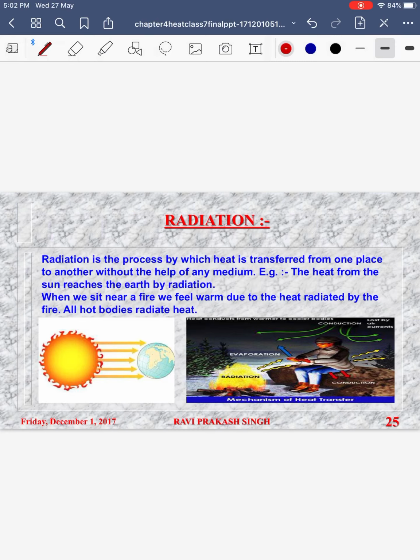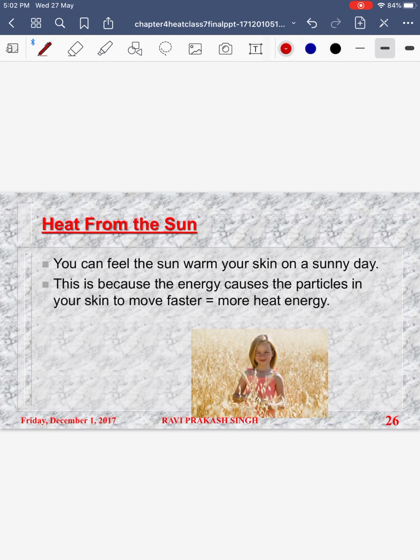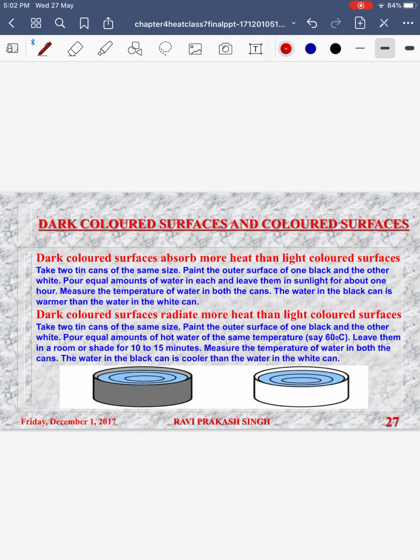Even if you are sitting at a distance from the fire, you feel the heat. That is because of radiation. That is why our skin feels warm on a sunny day, because we are getting that heat due to radiation.